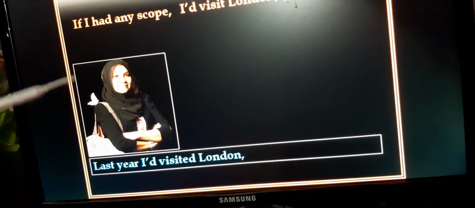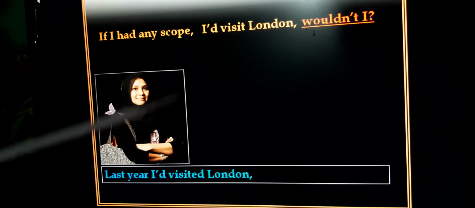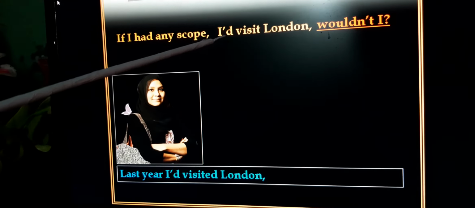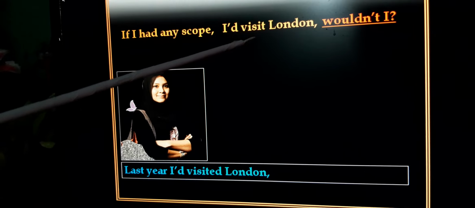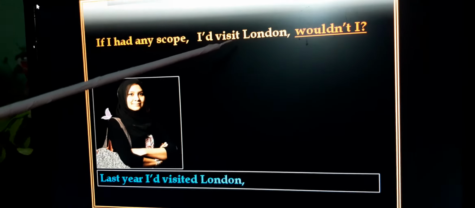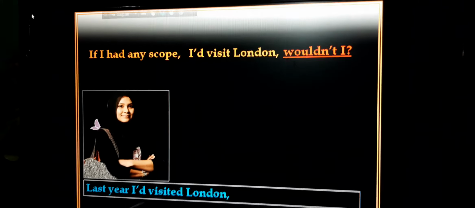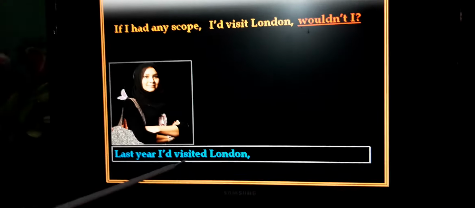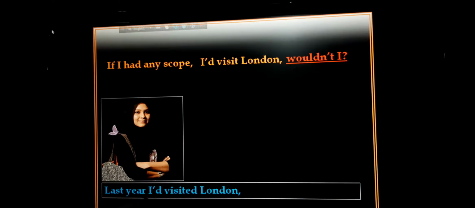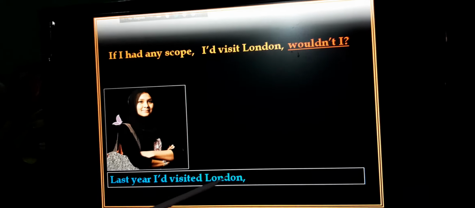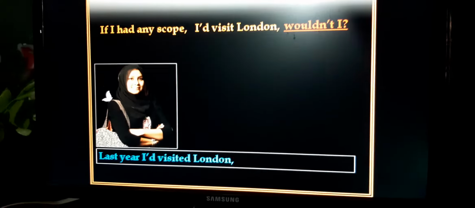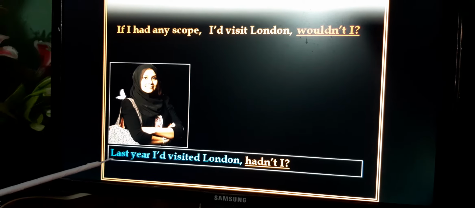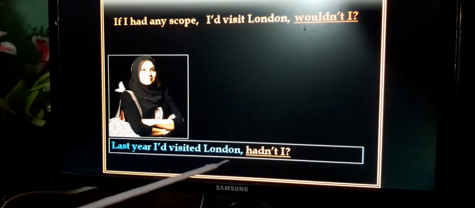If I had any scope, I would visit London, wouldn't I? If you find 'd and then a verb in present form, the 'd will be would. And if you find 'd, then a verb in past tense form, then that 'd will be had. Then you should use hadn't. Last year I'd visited London, hadn't I?